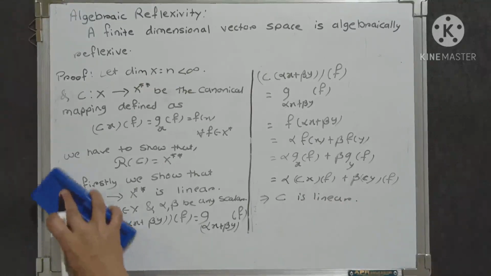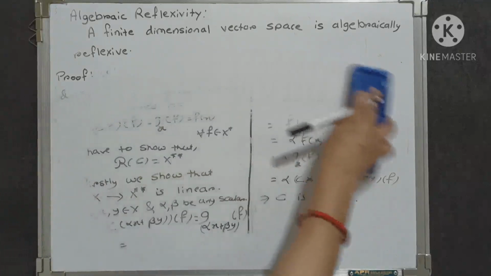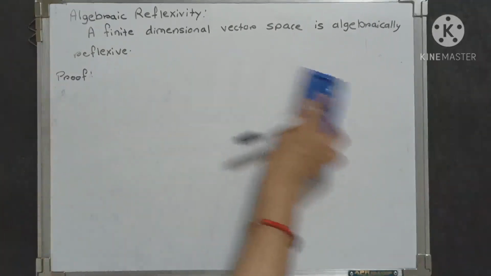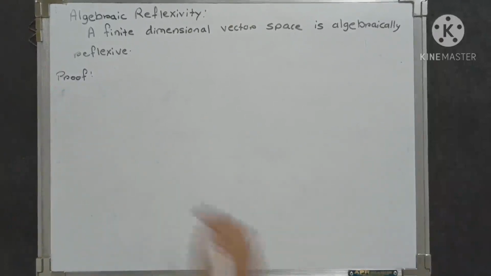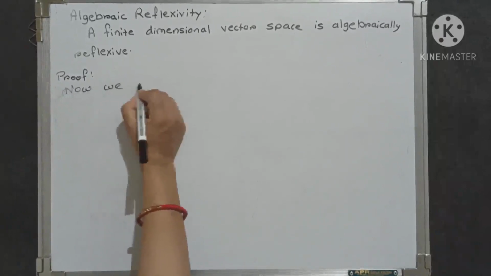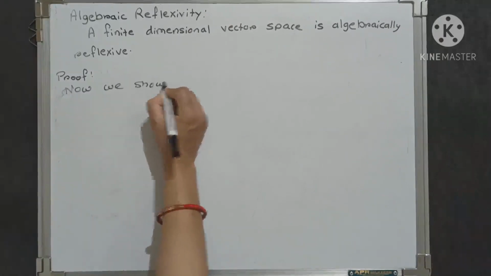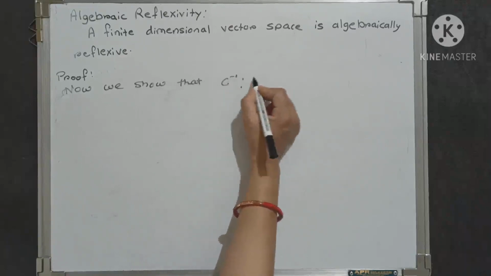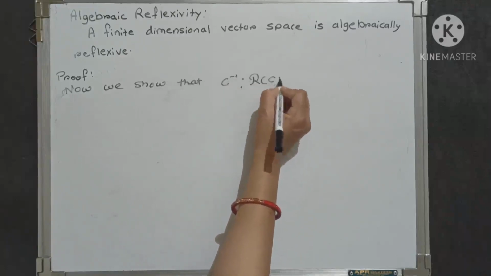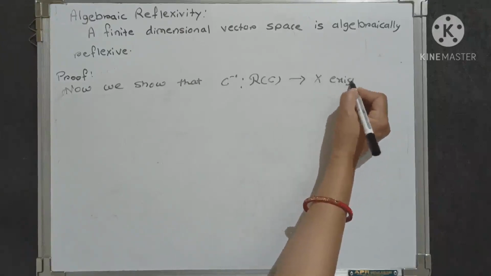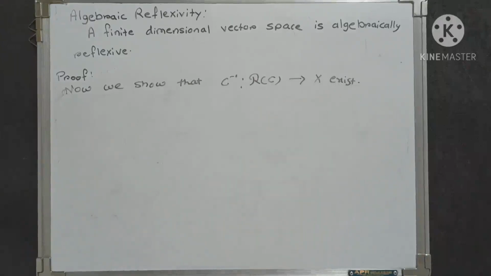Now after this we show that the inverse of C exists. Now we show that C inverse, which is from the range set script R of C to X, exists. To prove this, we use the first statement of the earlier theorem.